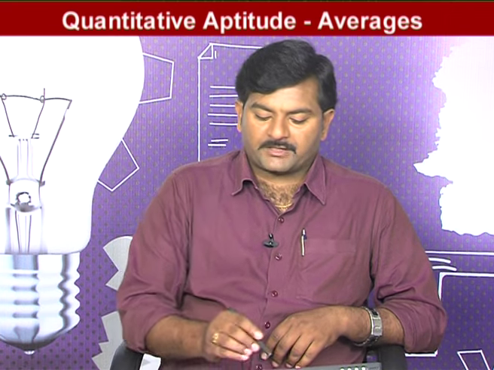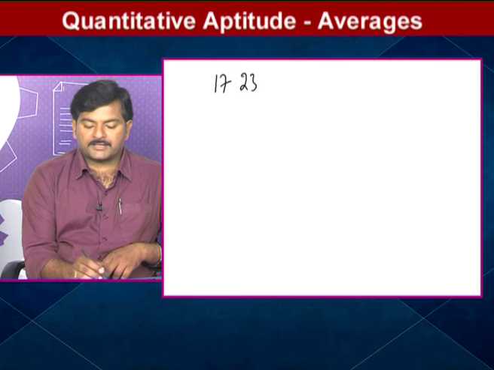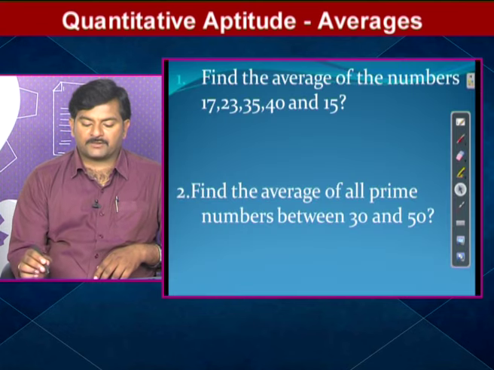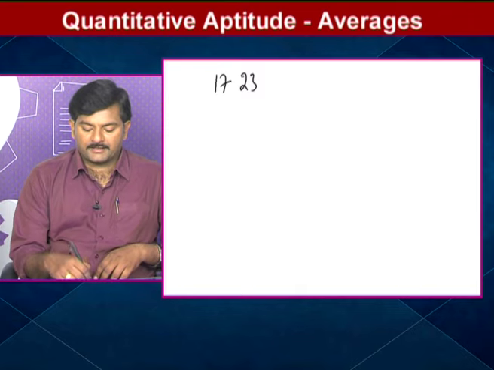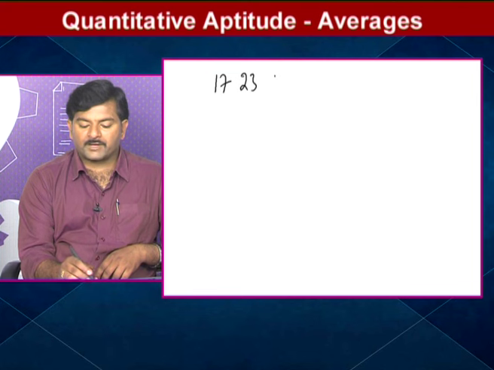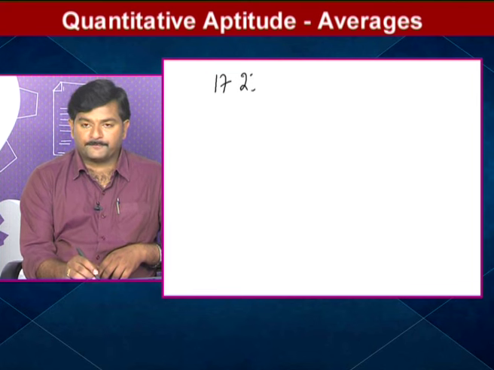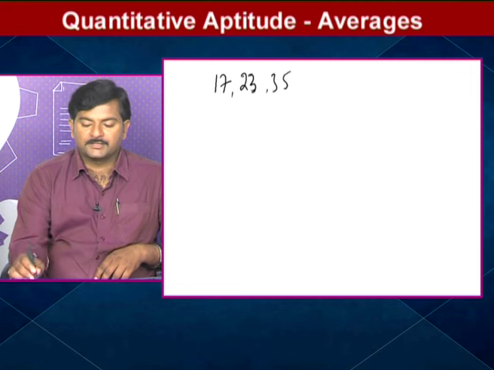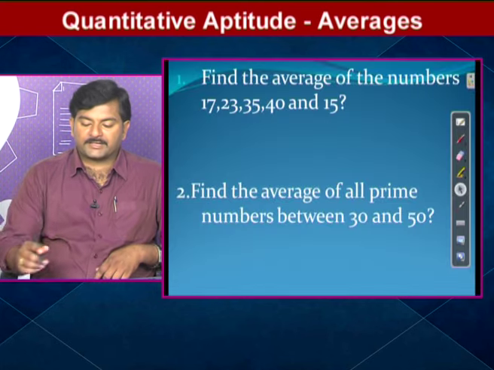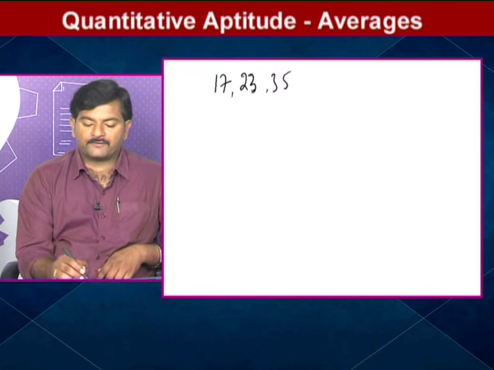The given numbers are 17, 23, 35, 40 and 15.